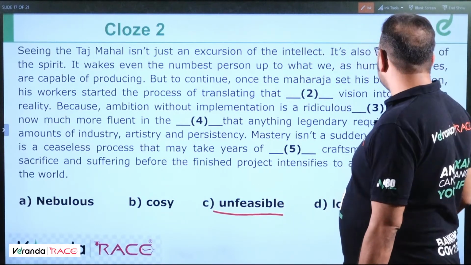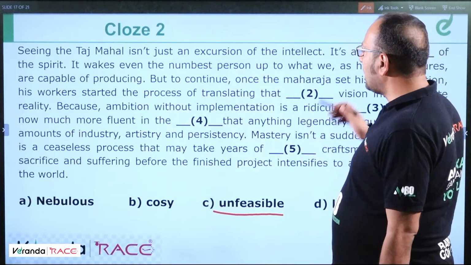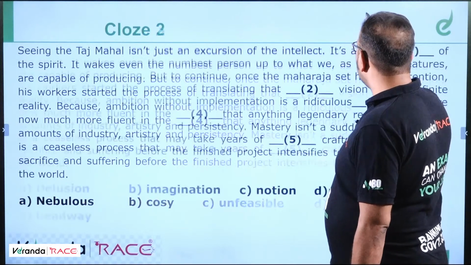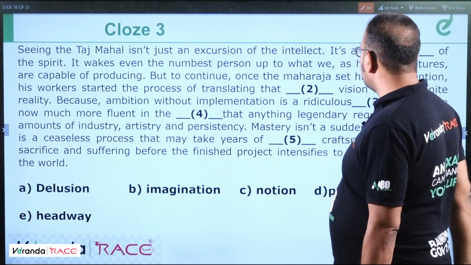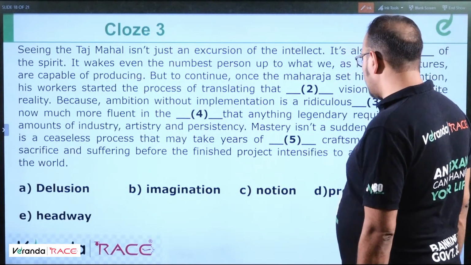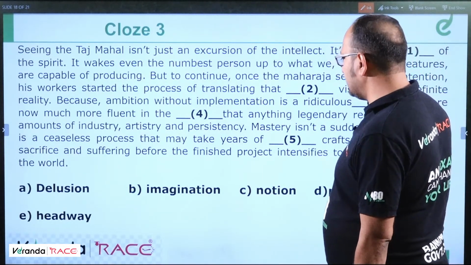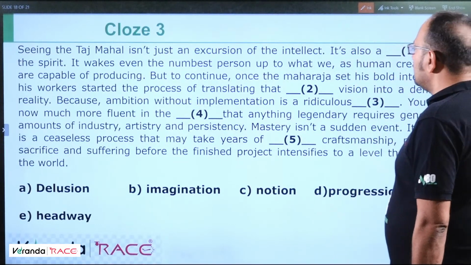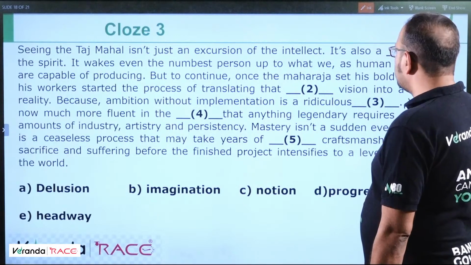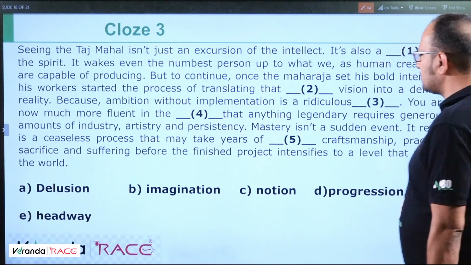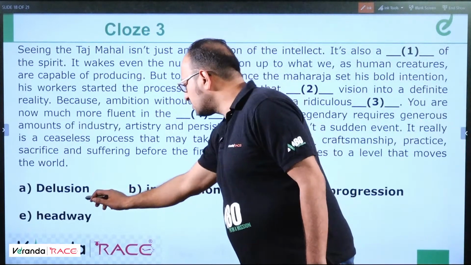Okay. So vision into a definite reality, because ambition without implementation is a ridiculous dash. Question number 3: ridiculous, imagination, delusion, progression, headway. So it should be, because ambition without implementation is a ridiculous delusion.